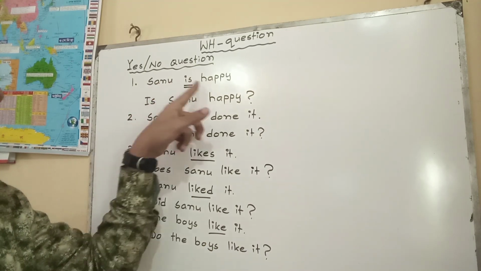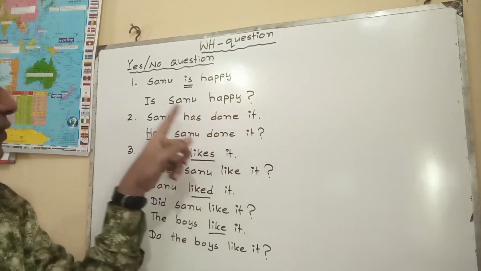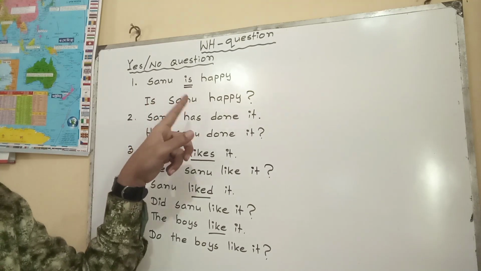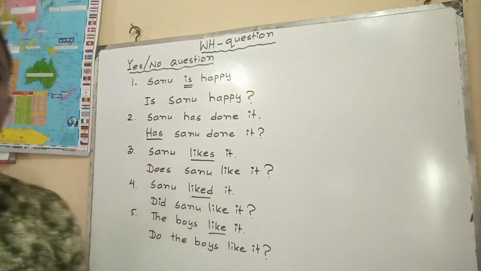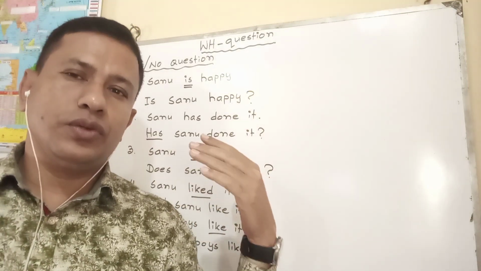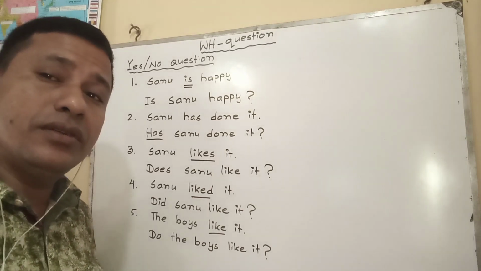Then other words or extensions will be written. Such as Shano is happy. Is Shano happy? And whenever you are in a yes no question, your tone should be a rising tone. Such as, is Shano happy?